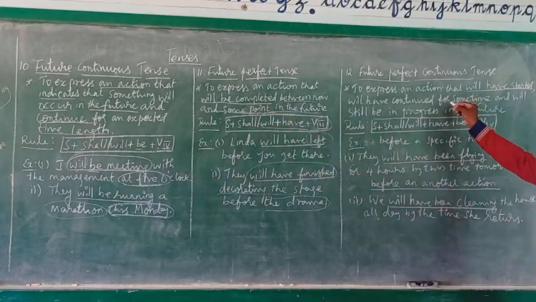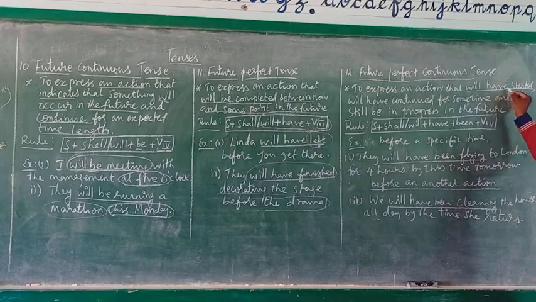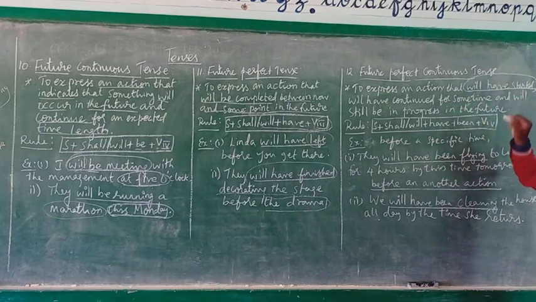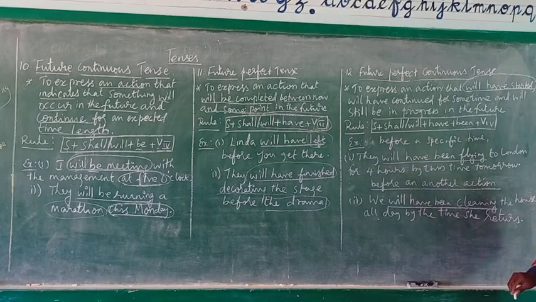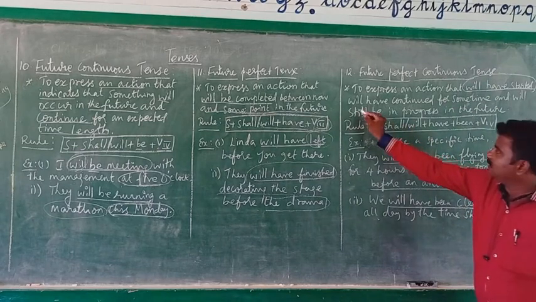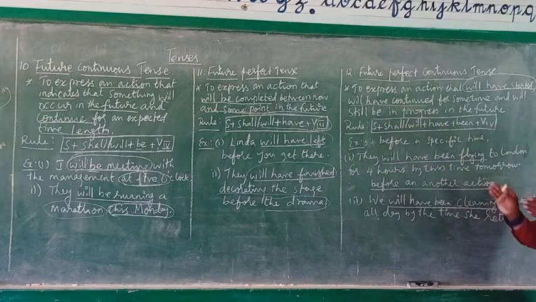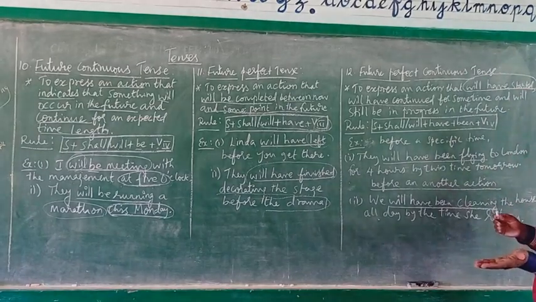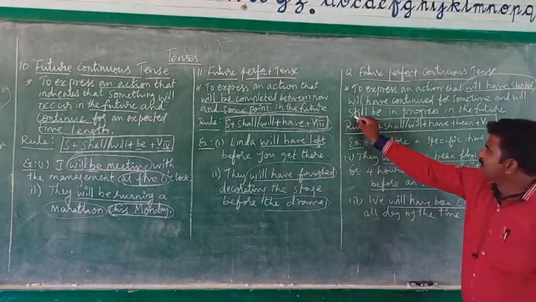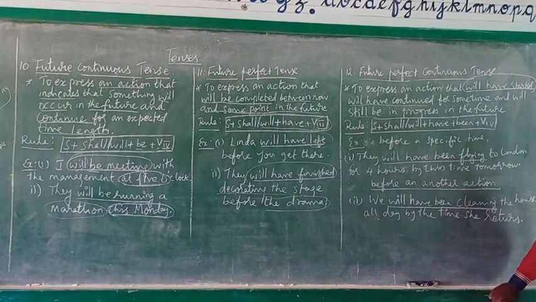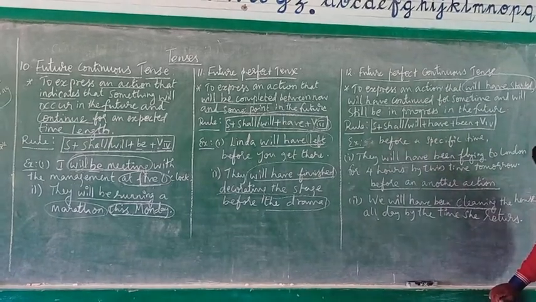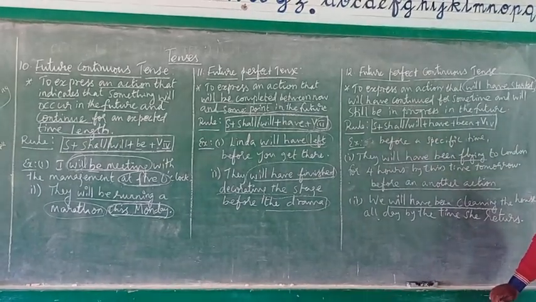So here also, to express an action that will have started, in the sense that the work will be initiated in the future and will have continued for some time, and will still be in progress. The work will not be completed, whereas the work will be still going on.